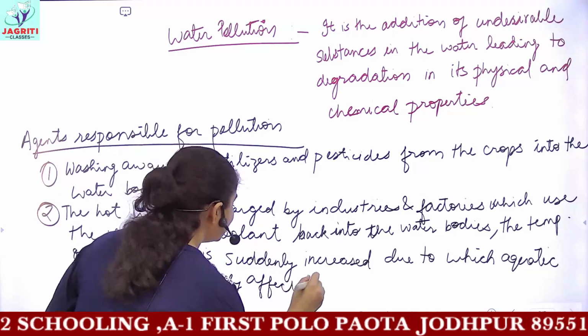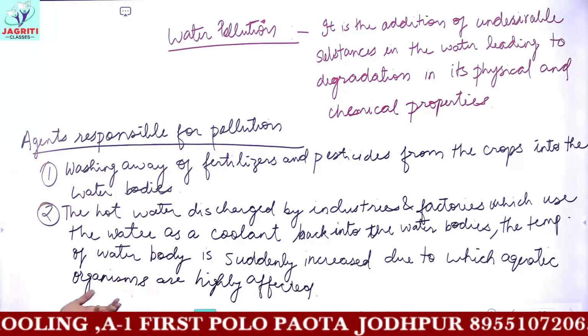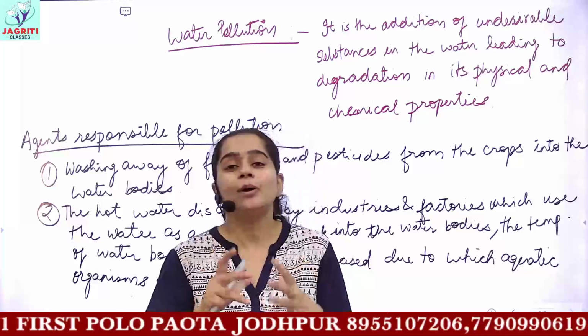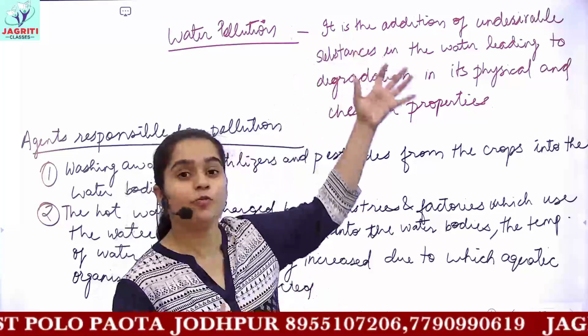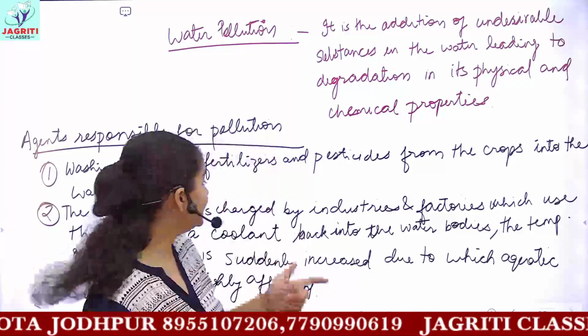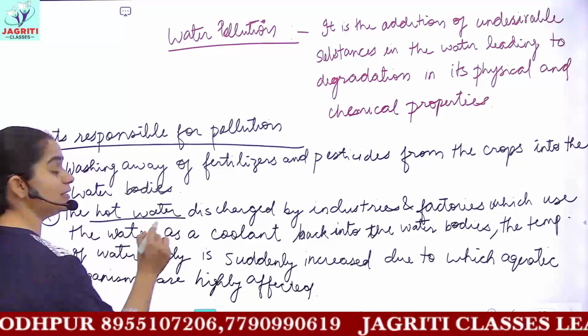So this would be the second agent which is responsible for water pollution, because as I told you, you are not mixing anything with the water. Its physical and chemical properties are not changing, but here the temperature of water is being changed.